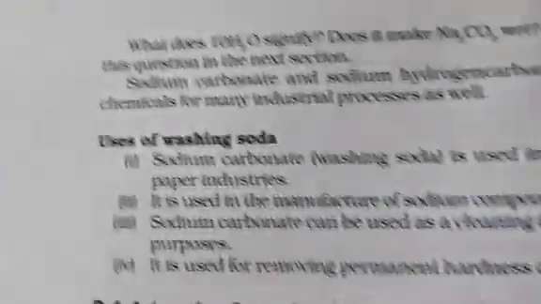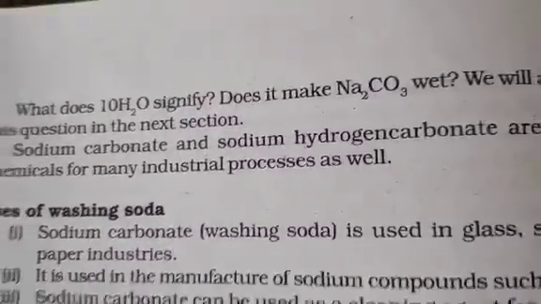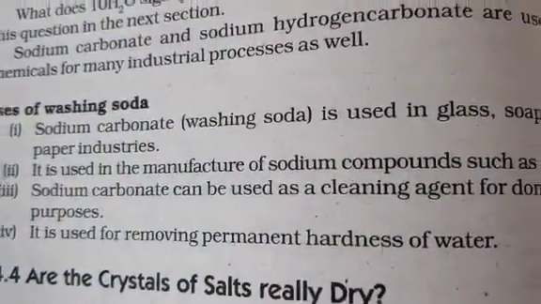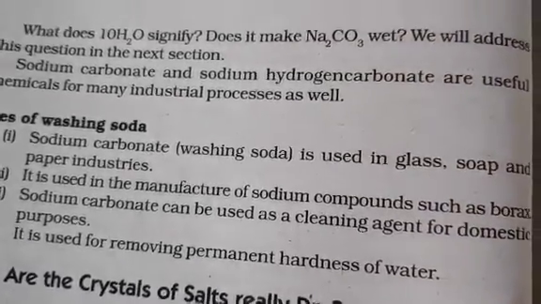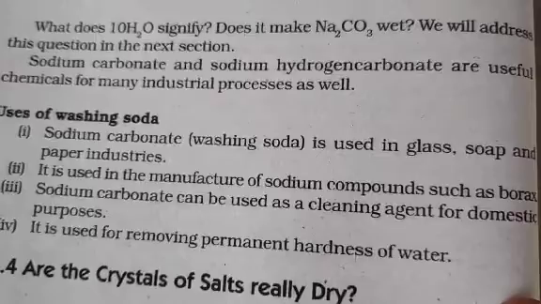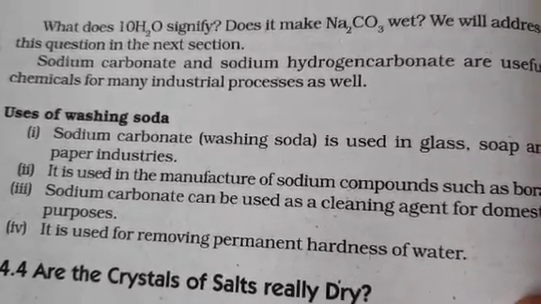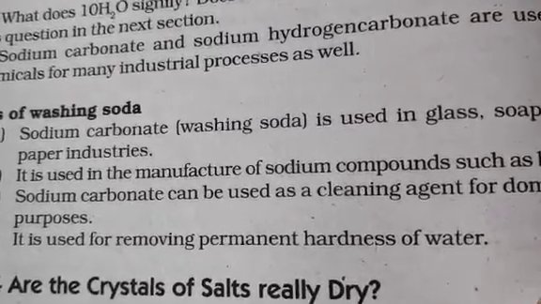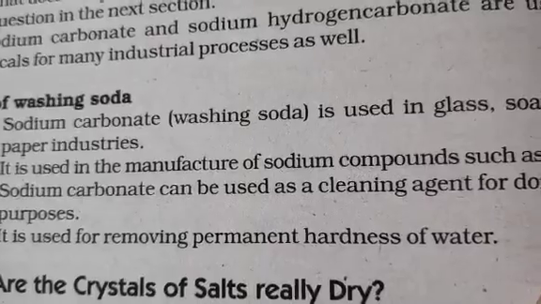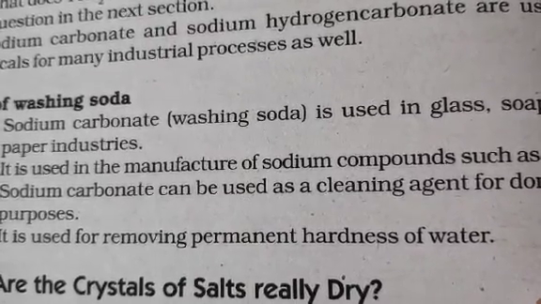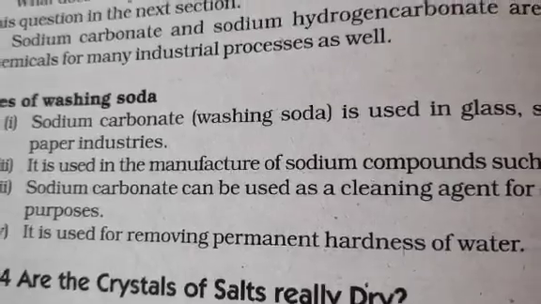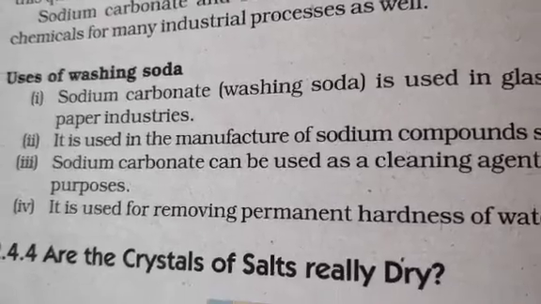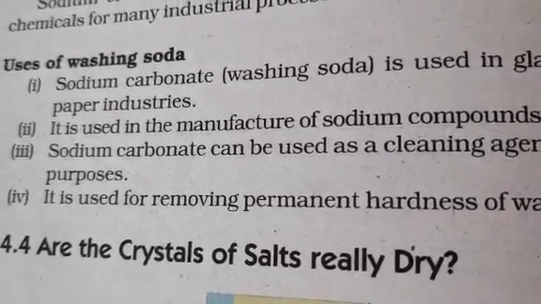Clear? Then, next is uses. What are the uses of sodium carbonate? Sodium carbonate is used in the glass industry, soap and paper industry. It is used in making sodium compounds like borax. It is used as a cleaning agent and it is used to remove the hardness of water. You know that hard water is water which has more salt. So to remove its hardness, you add sodium carbonate. Clear?